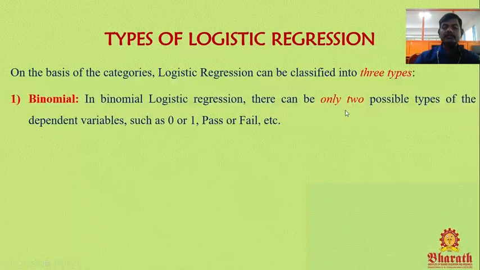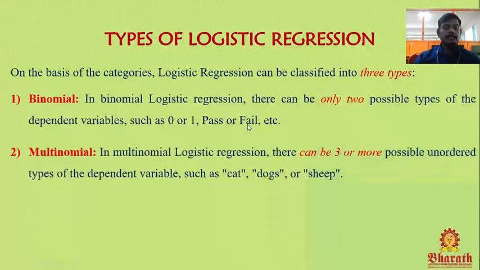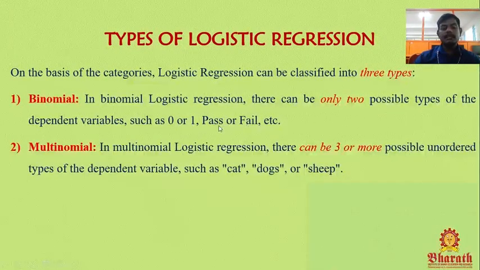In binomial logistic regression, there can be only two possible types of dependent variable, that's why the name binomial. At most two possible types of dependent variable, such as 0 or 1, pass or fail, true or false, whatever it is.